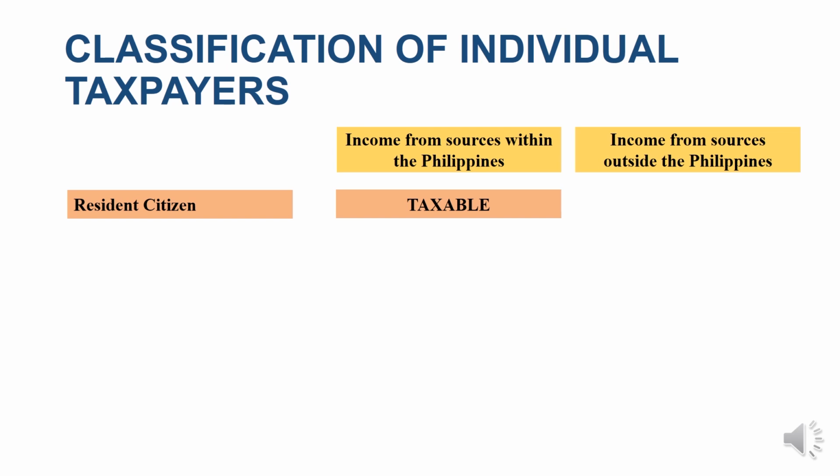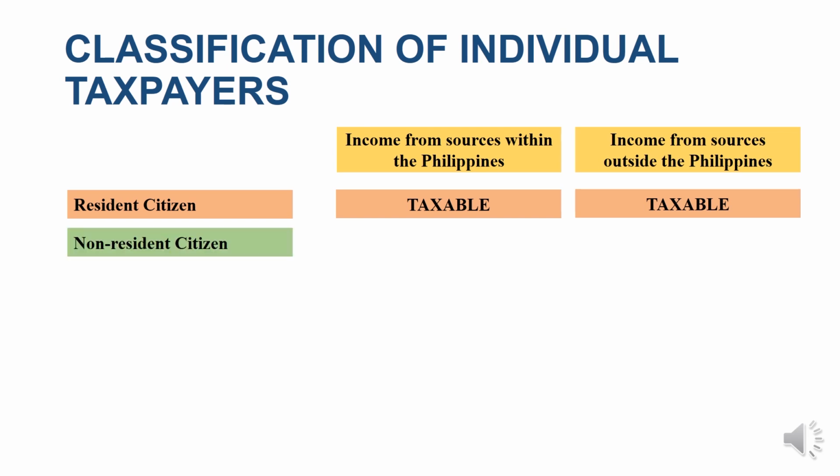When I say normal tax, this means the graduated rates or the 8% optional rate or the final tax. And any income from outside of the Philippines shall also be taxable if you are a resident citizen. However, if you are a non-resident citizen, any incomes from sources within the Philippines shall be taxable.